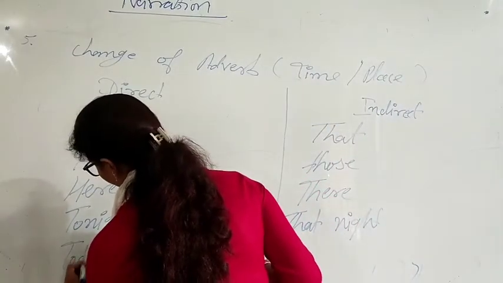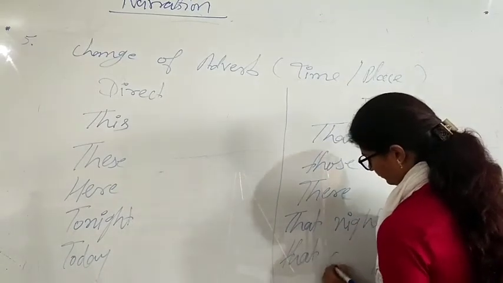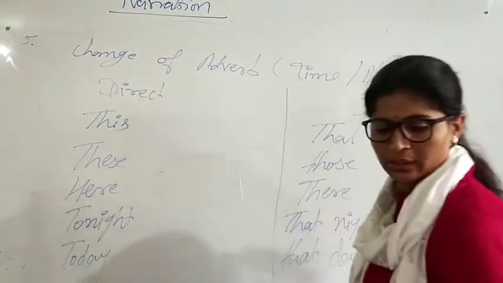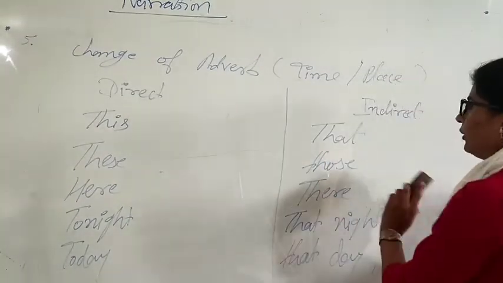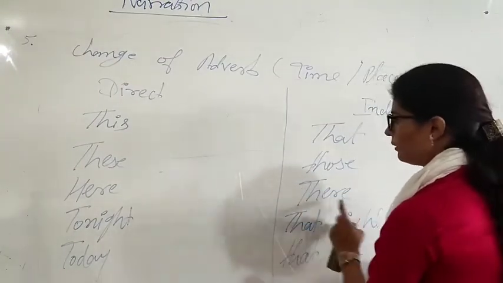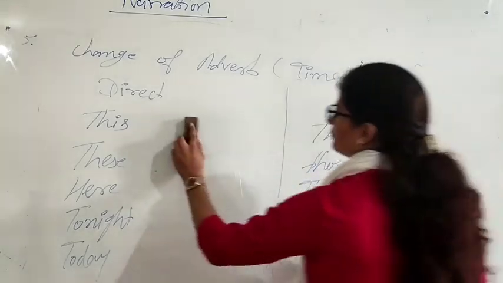Today changes to that day. Okay, let me erase this. You see this, that, these, those, here, there, tonight, that night, today, that day.